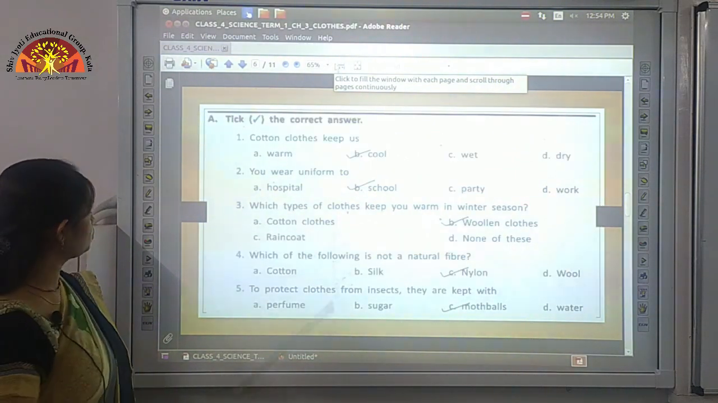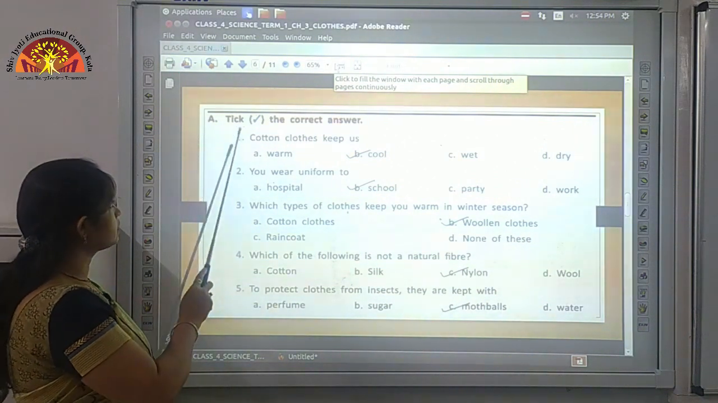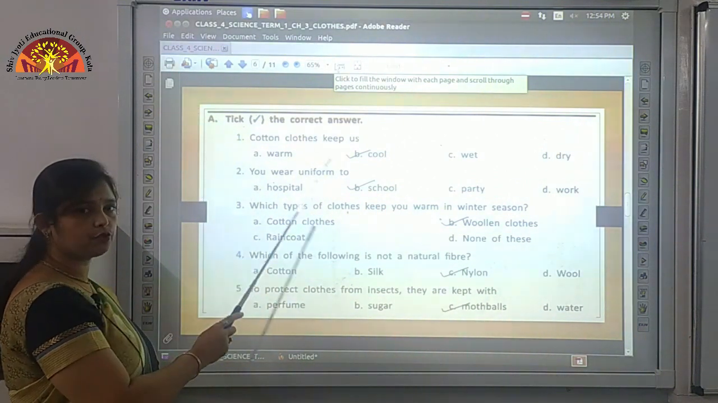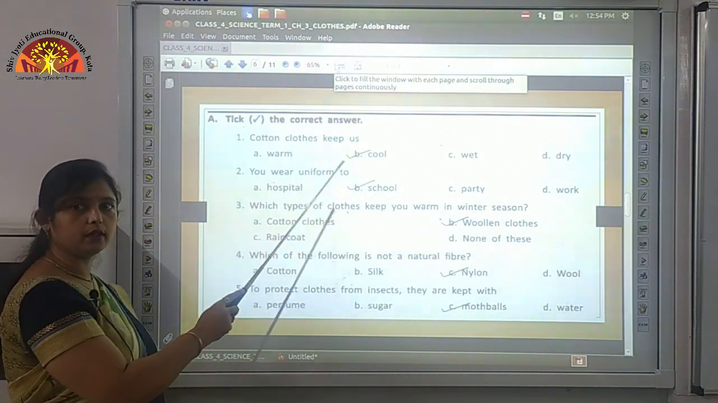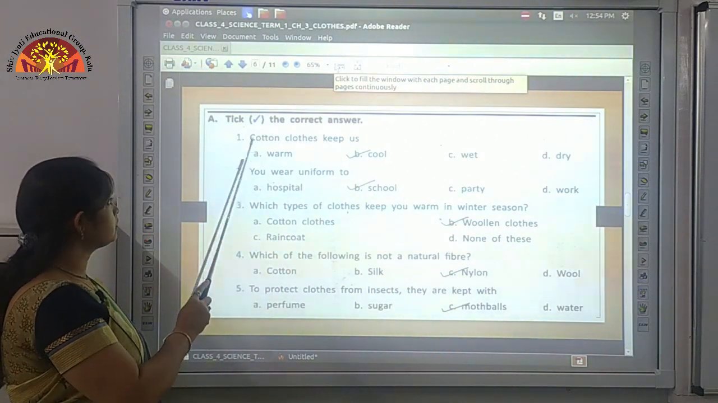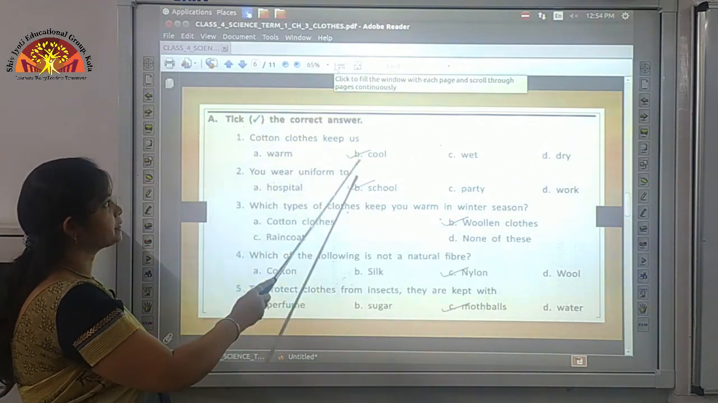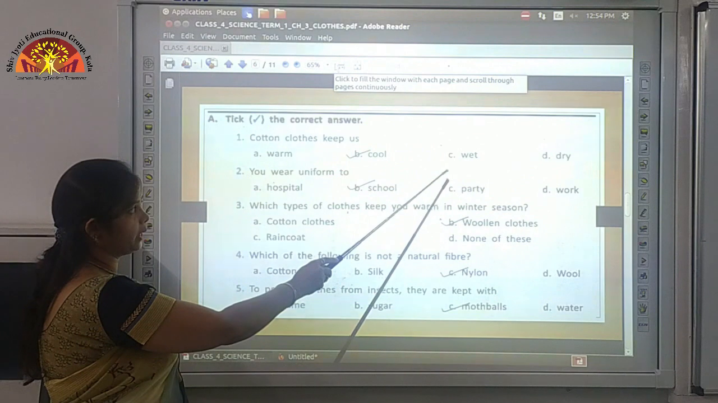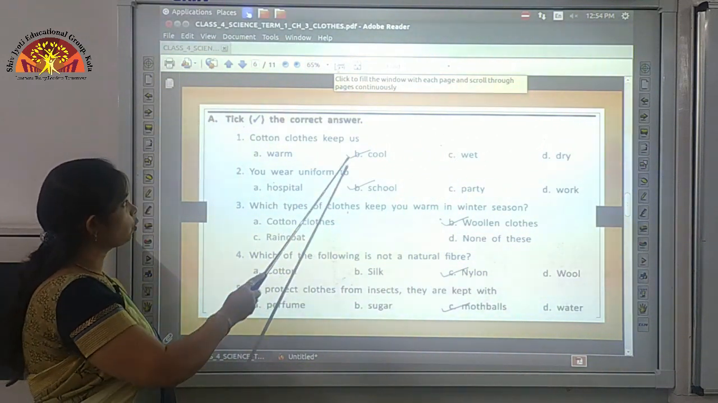So come to page number 27. Let's start with exercise number A. Tick the correct answer. Here you have to read the options and put a tick mark on the correct option. First is cotton clothes keep us. First is warm, second is cool, third is wet and fourth is dry. So here the correct answer is cool.